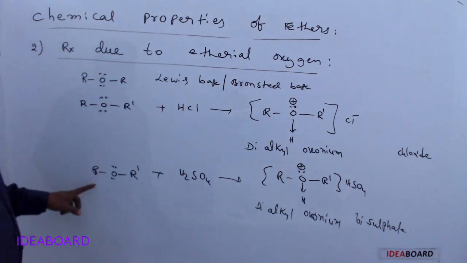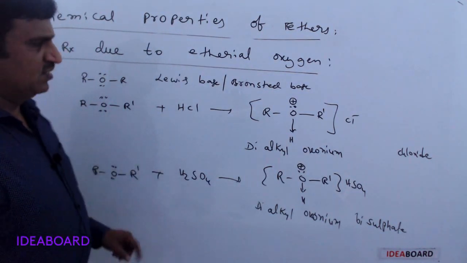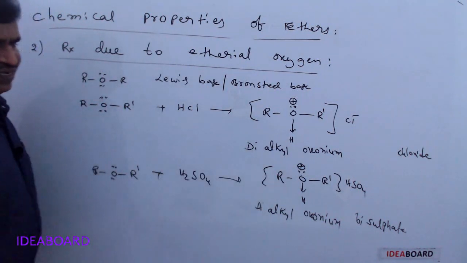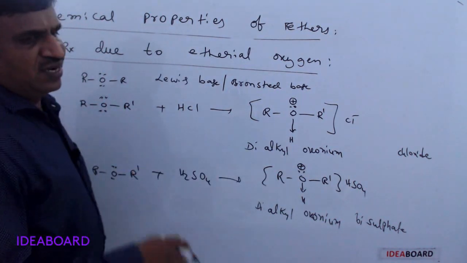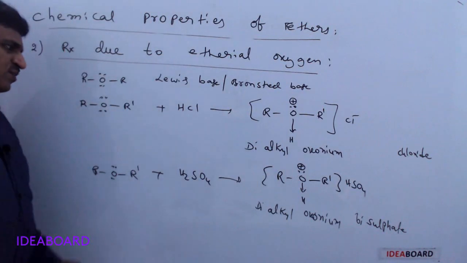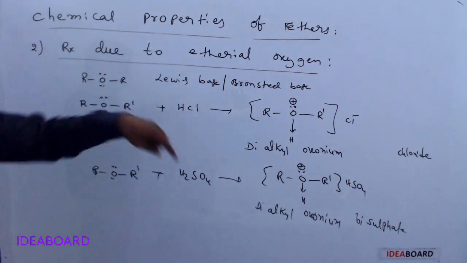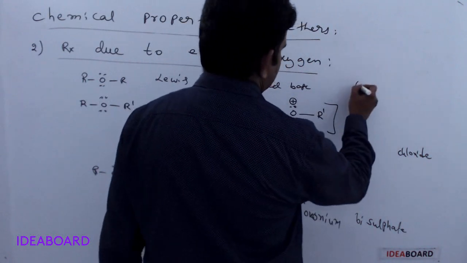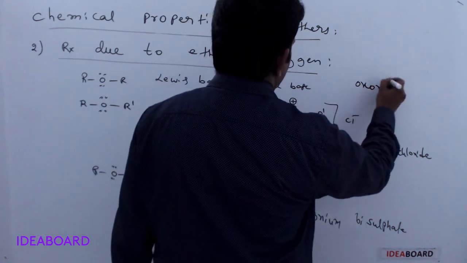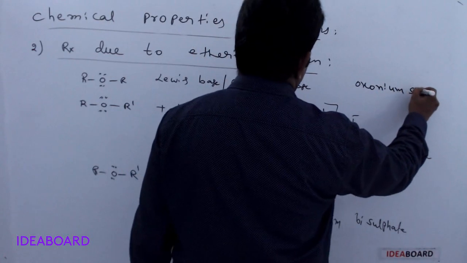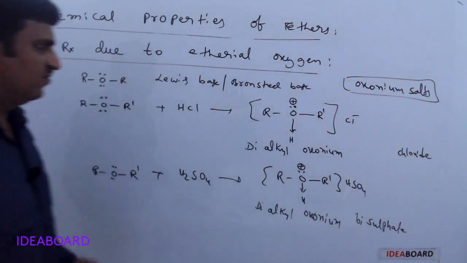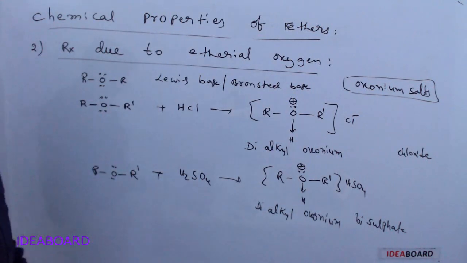So diethyl ether reacts with mineral acids HCl, H2SO4, and even HNO3, giving dialkyl oxonium nitrate. Oxonium salts are formed when they react with mineral acids.